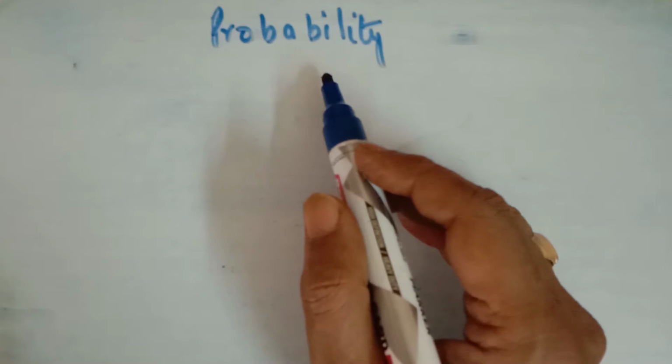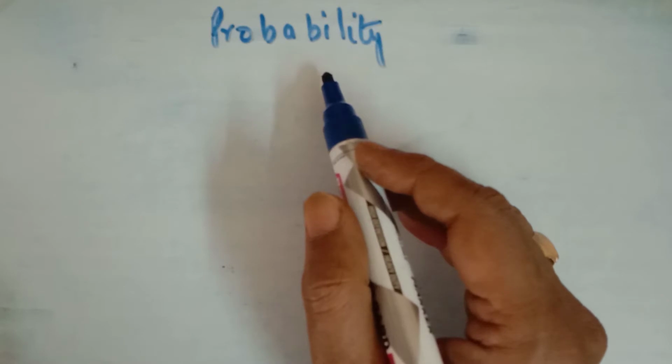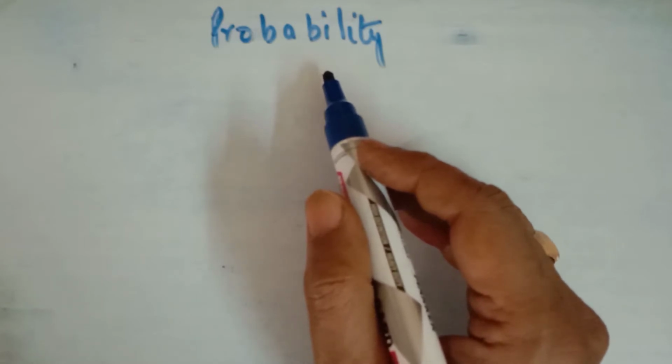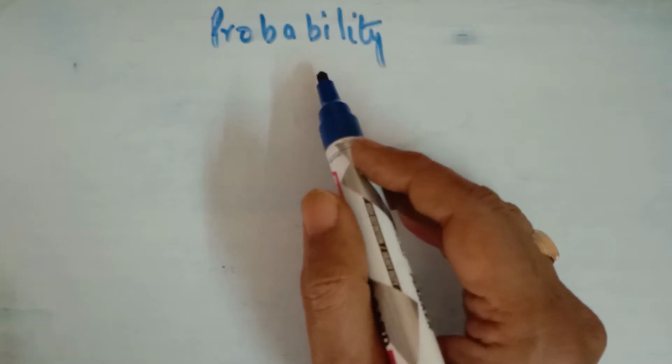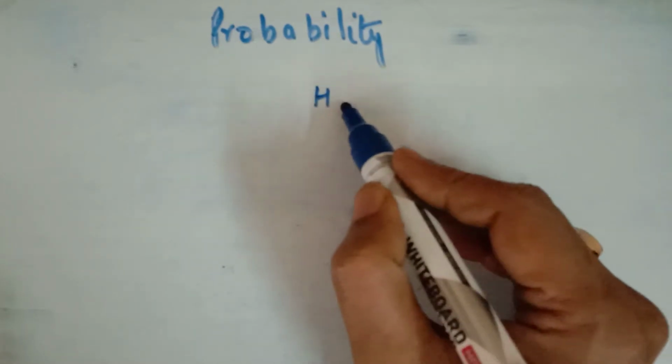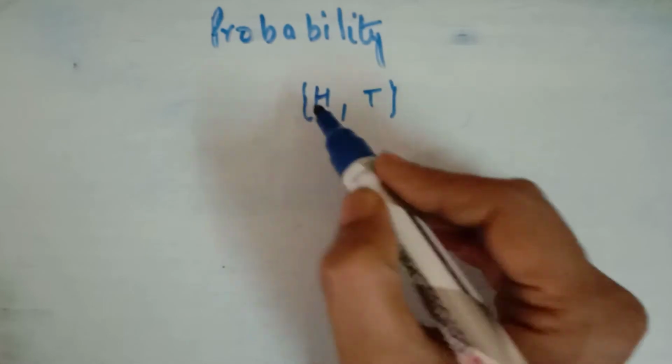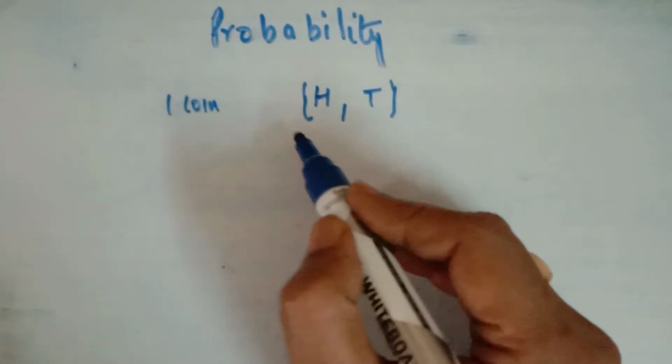So probability means the chance of getting a certain thing, and it started with gambling. It is widely used in the fields of biological science, medical science, weather forecasting, commerce, physical science, etc. In simple language, it means the chance of getting a certain thing. Suppose we throw a coin, what will we get in that? We'll get head or tail. If you toss up one coin, you'll get head or tail.